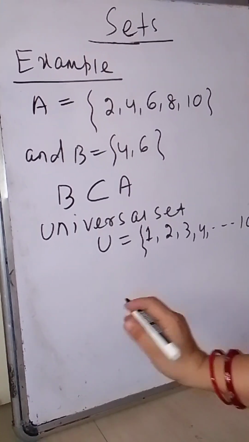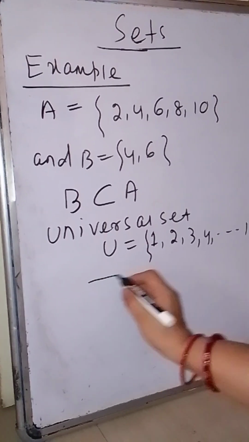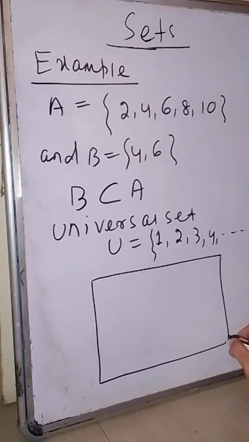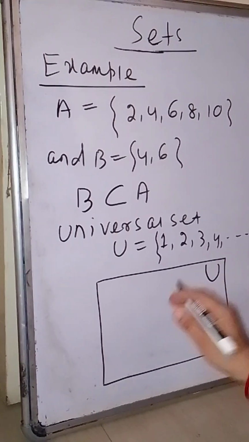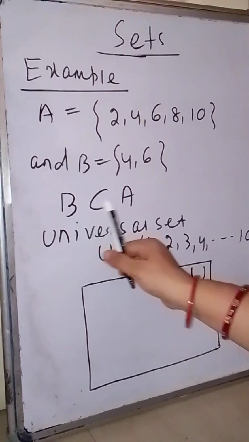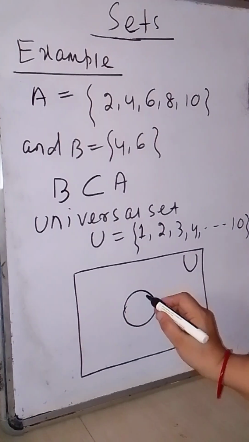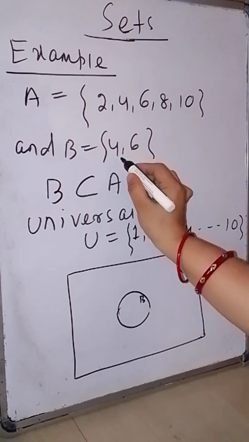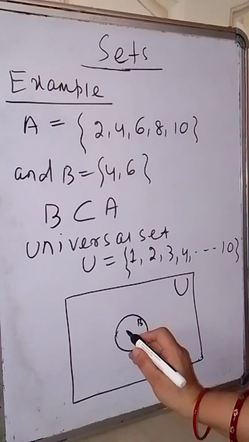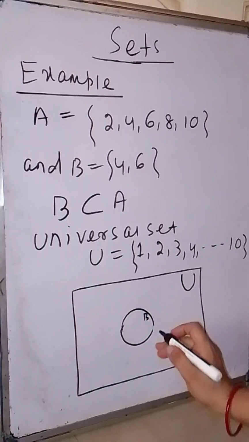So how to represent all these things using a Venn diagram? See here, we will take a rectangle to represent the universal set, and since B is a subset of A, you take B, having the elements 4, 6. Previously we discussed that the elements of a set are represented inside that circle.